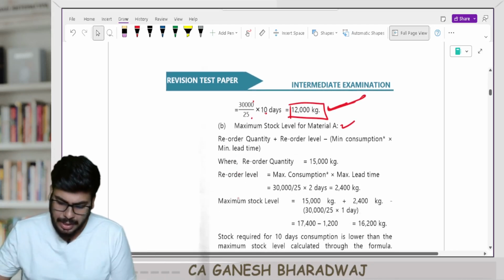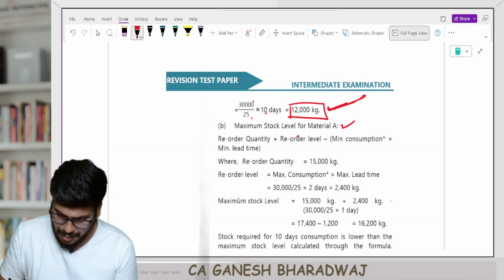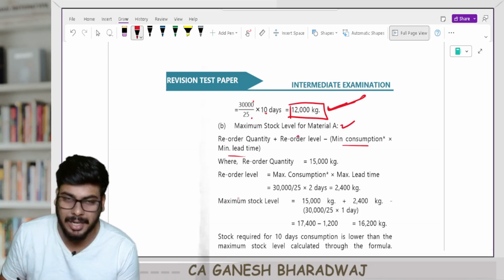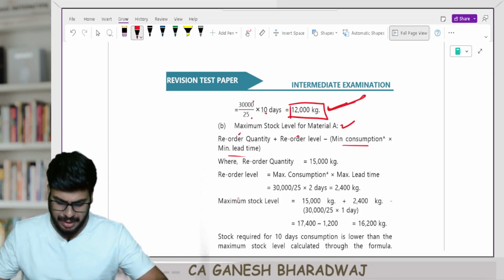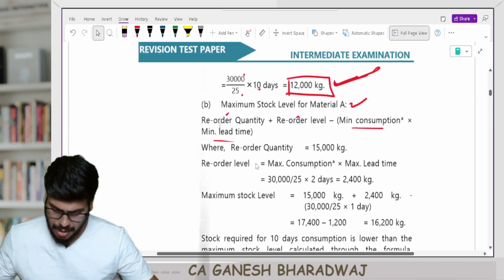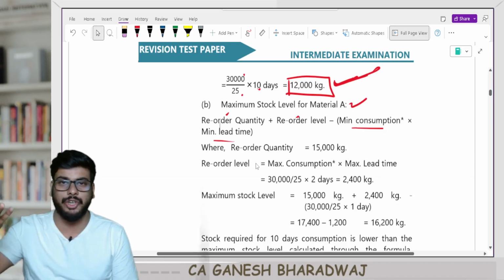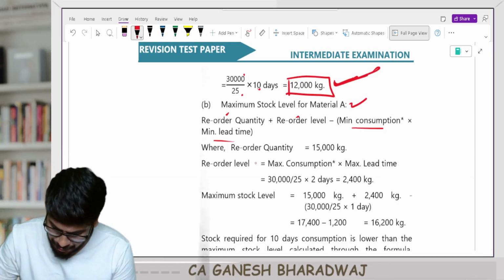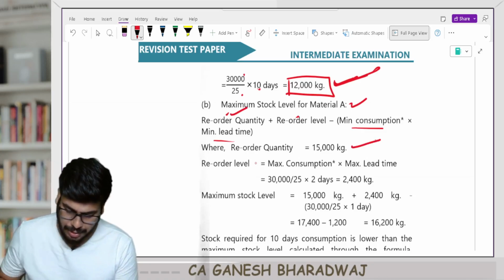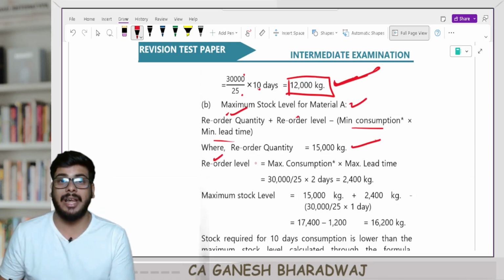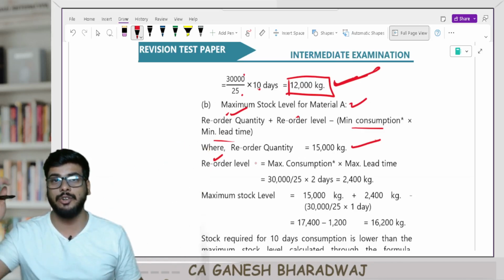Now guys, what is the formula that I told you? It's going to be reorder level minus minimum consumption into minimum lead time, plus reorder quantity, right? This is the sequencing, they have just changed it. That is not a problem. Clear with this, guys? Now, reorder quantity is how much? EOQ. We just calculated the EOQ of raw material A to be 15,000, right? Now, how will you calculate reorder level? Maximum consumption into maximum lead time.